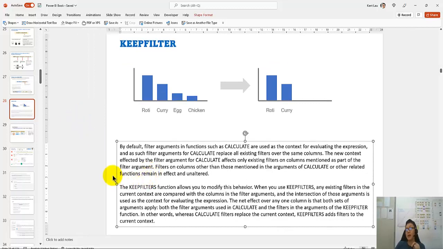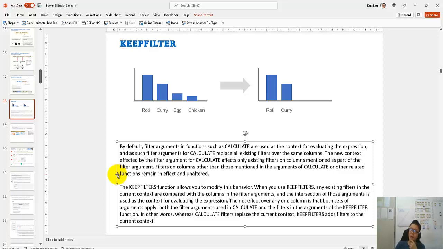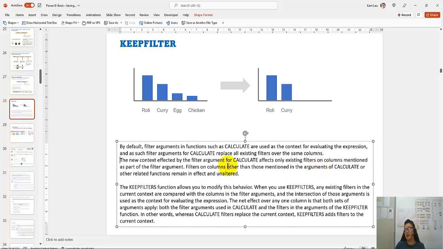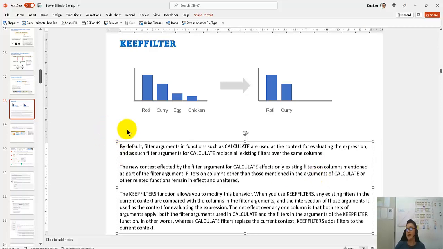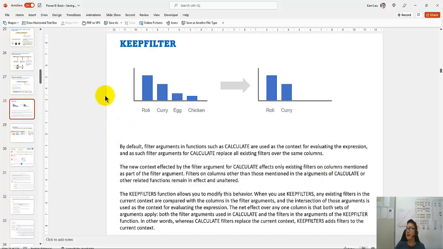Now this is what is explained by Microsoft, and you can read about it: by default, filter arguments in functions such as CALCULATE are used as the context for evaluating the expression, and as such, filter arguments for CALCULATE replace all existing filters over the same column. Do you understand? I needed to read it over 50 times and I still didn't understand. But anyway, I found a way to explain it.